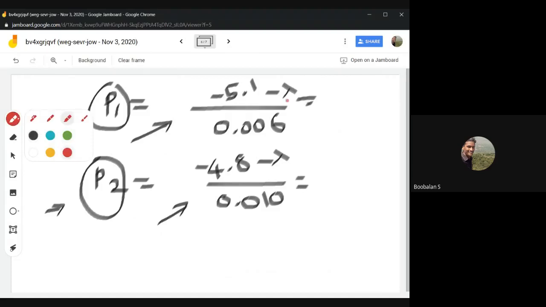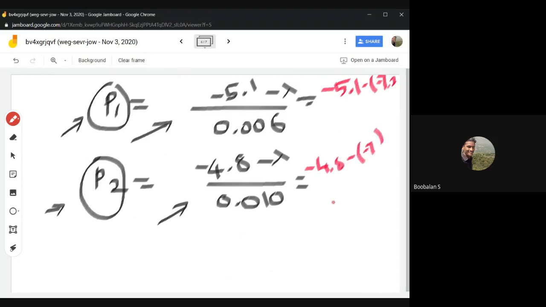Make it fast. So minus 5.1 minus of minus 7.23 something, around the same value. Minus 4.8 minus of minus 7.23 something, right? Just find out this value, P1 and P2.